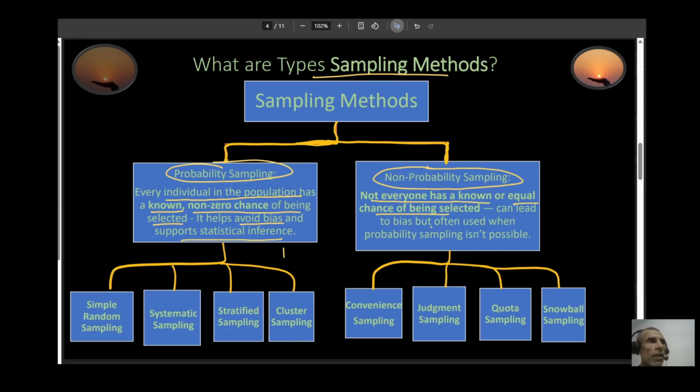This often leads to bias, and generally it's used when probability sampling is not possible. Further, probability sampling is divided into four categories: simple random sampling, systematic sampling, stratified sampling, and cluster sampling. Non-probability sampling has another four types: convenience sampling, judgment sampling, quota sampling, and snowball sampling. So let's understand each one of these.